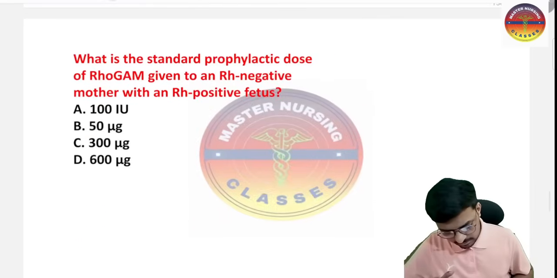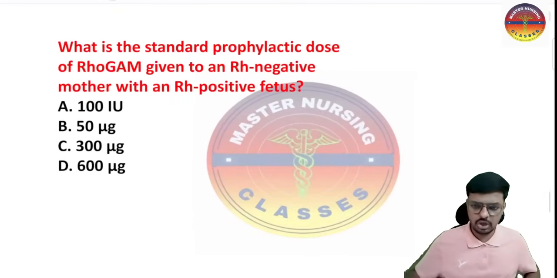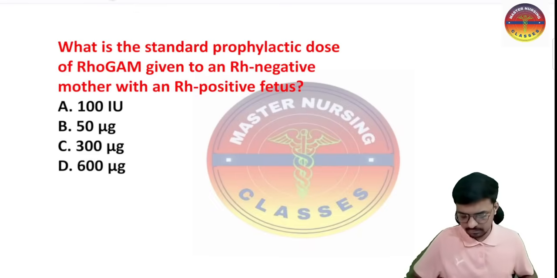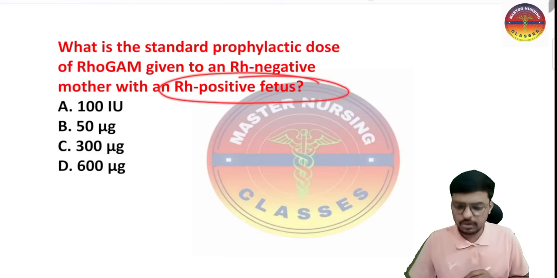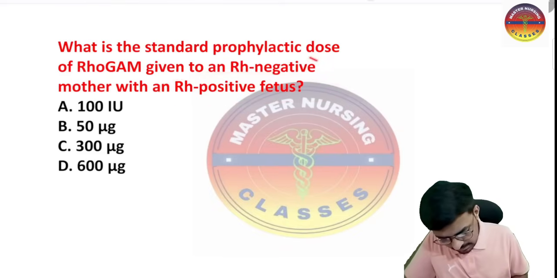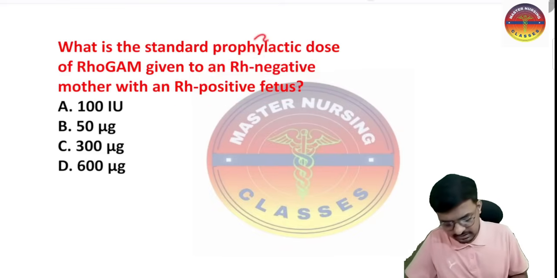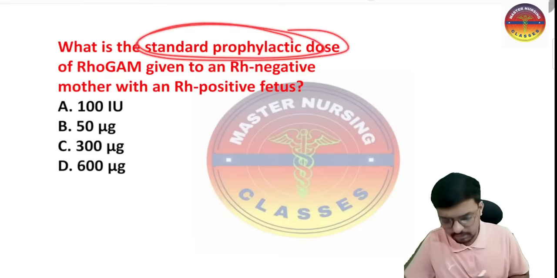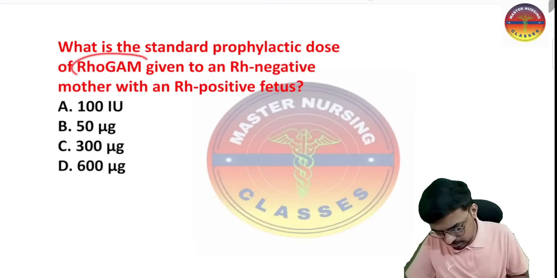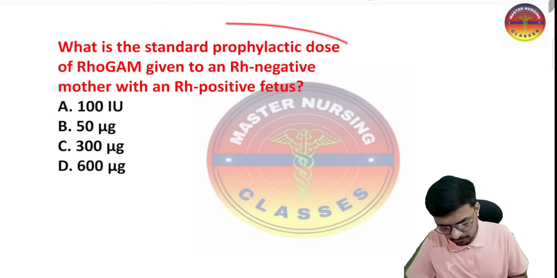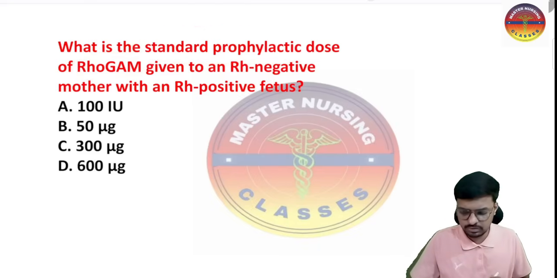Next is, what is the standard prophylactic dose of RhoGAM which is given to the Rh negative mother with the Rh positive fetus? So the fetus inside the womb of the mother is Rh positive, and the mother is Rh negative. What is the standard prophylactic dose we have to give in this particular condition? So the RhoGAM injection which we are giving, what is the standard prophylactic dose? That is the question.